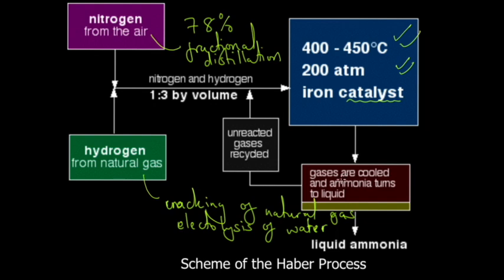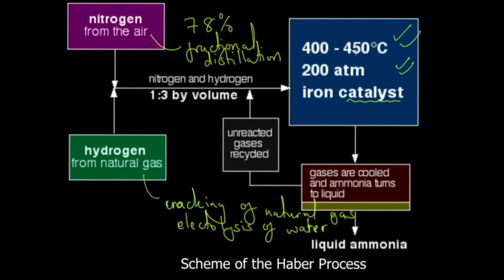Those will be hydrogen and nitrogen in this chamber. When you cool, the ammonia turns to liquid, but you still have nitrogen and hydrogen. These gases you feed back into the Haber process for them to react, and you keep on collecting. The ammonia you'll be getting as liquid.